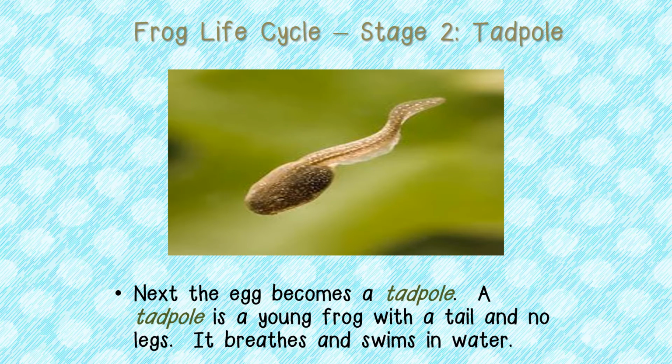Stage 2 of a frog's life cycle is the tadpole stage. The egg becomes a tadpole. A tadpole is a young frog with a tail and no legs. It breathes and swims in water. As you can see in the picture, children, this tadpole has a tail and a head. The head isn't fully formed as yet.